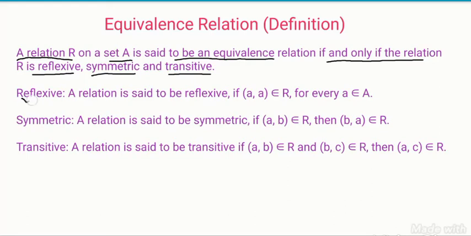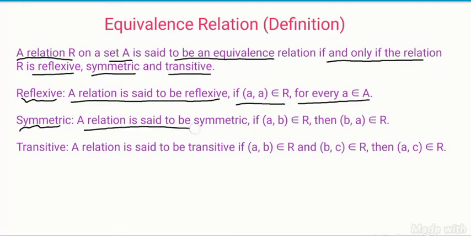So what is reflexive? A relation is said to be reflexive if (a, a) belongs to R for every a belonging to A. For all values of a, there exists (a, a). Symmetric. A relation is said to be symmetric if (a, b) is in the relation, then (b, a) should be in the relation. (a, b) belongs to R, then (b, a) belongs to R.